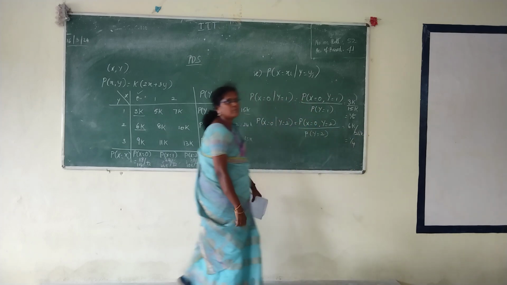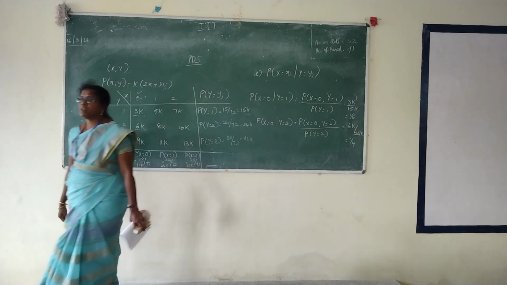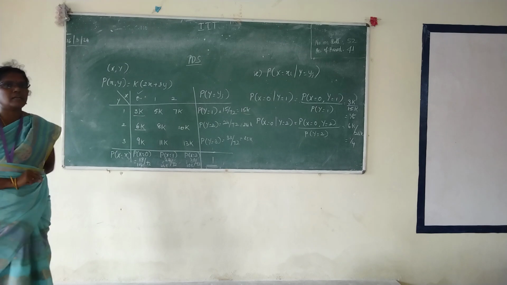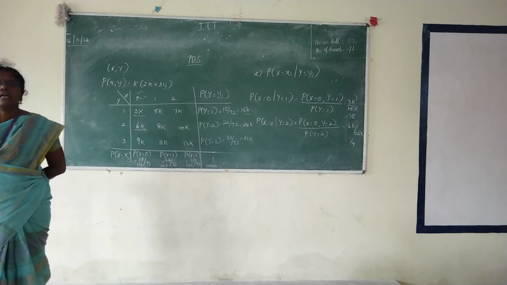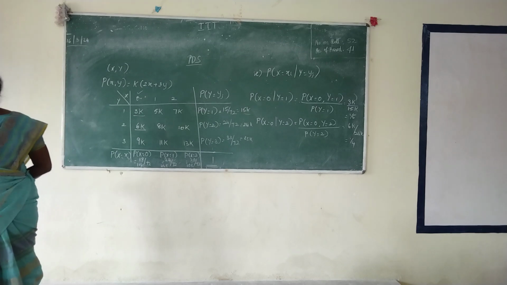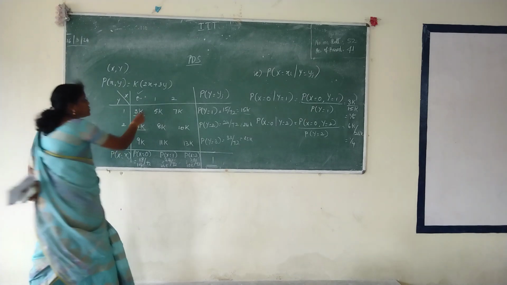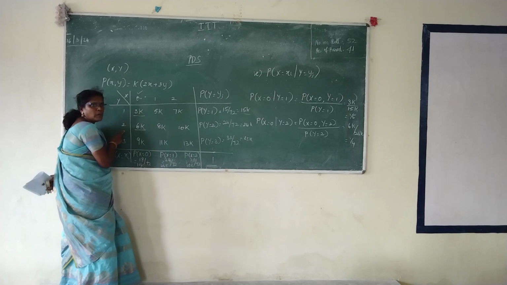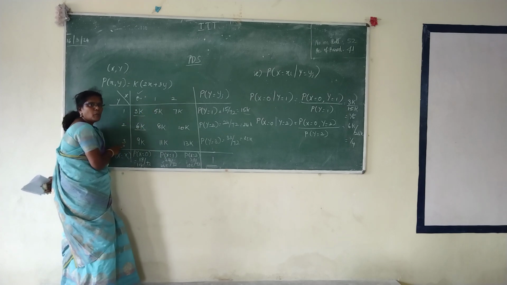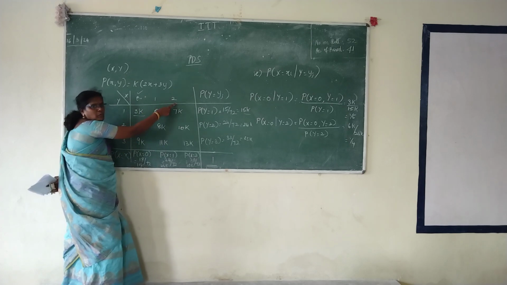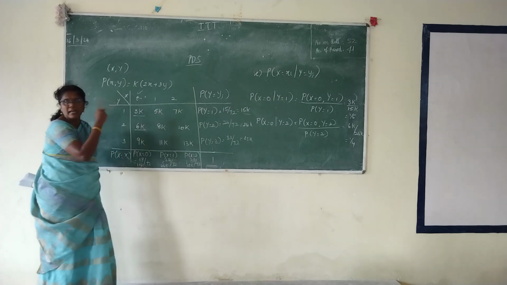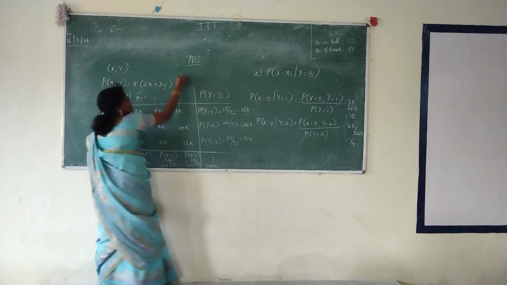Can you understand now? Can you fill all the remaining 16 values? What is the next one you have to discuss? X equals 0 given y equals 3. Next we start with x equals 1 given y equals 1, x equals 1, y equals 2, x equals 1, y equals 3. Similarly x equals 2 with 1, 2 and 3. Then you have to start with the other set. What will the other one be?